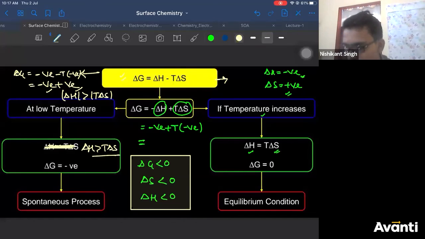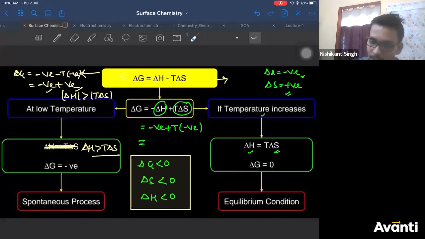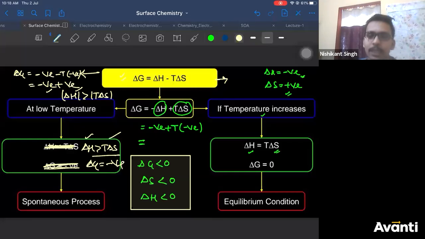Okay? Yes. So these are the conditions for adsorption to be a spontaneous process. Any doubt in this? Anyone? Any doubt in this? Anyone? Arre nahi bhai, delta G. Athar, I have done the complete calculation here. Now you are saying delta G will be positive. No, Athar, this is a mistake. Delta G will be negative when the magnitude of delta H is greater than T delta S.